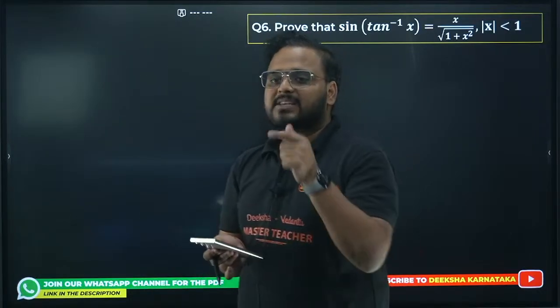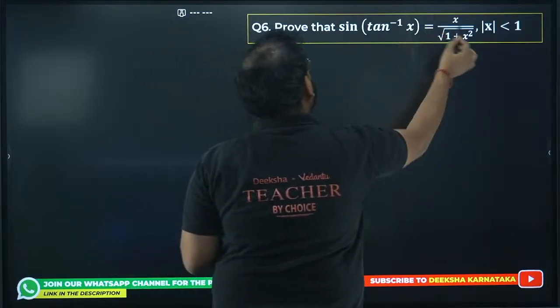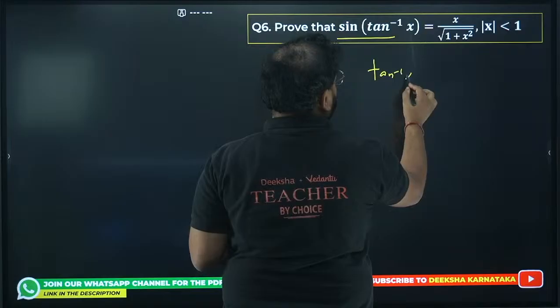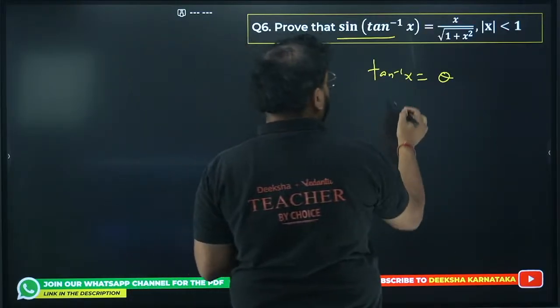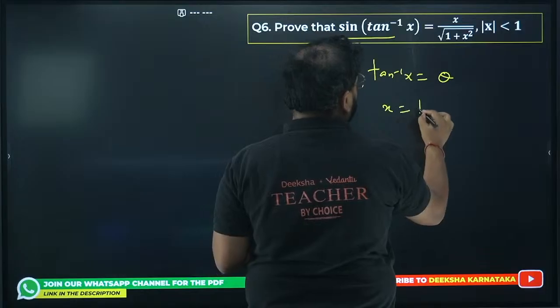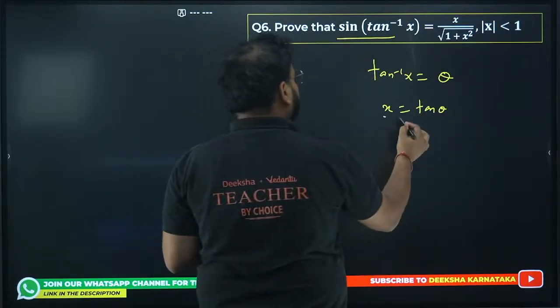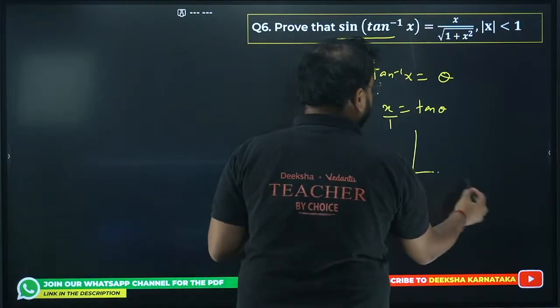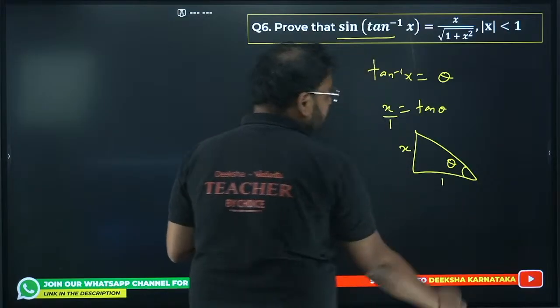Sine of tan inverse of x, that is x upon root of 1 plus x square. How do you solve this question? Forget about the right side for now, just look at this. Take tan inverse of x as theta. From here, we get x equals tan theta. It means we have x by 1. Make a right angle triangle where this angle is theta, this side is x and this has to be 1, of course.